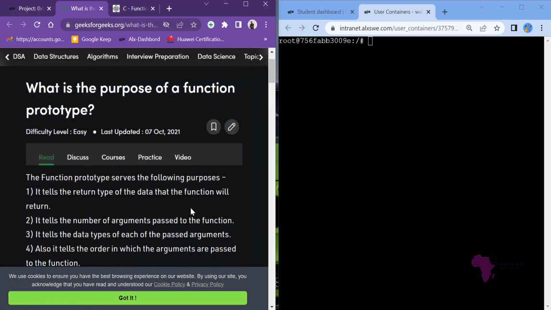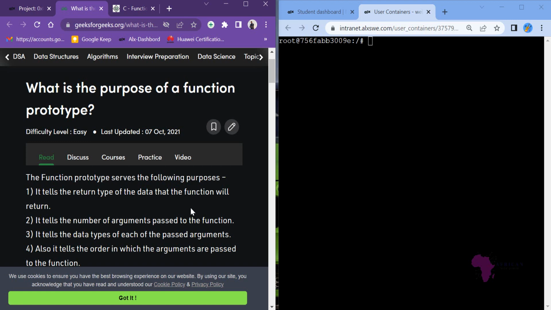So the function prototype tells the return type of the data that the function will return. For example, I told you that what you have to do is say int area, length, and width, meaning int is the return type. You have to tell us that. So the function prototype will tell us the return type of the function you have created. What is the return type of that particular function? With the prototype, we will be able to identify the return type. Because if I say my function is int area, the return type in this case is integer.